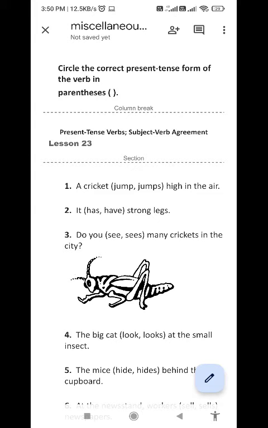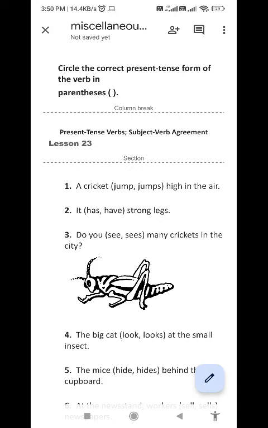So today we will discuss the homework that I had sent you. Let us discuss the homework. It is written: circle the correct present tense from the verb in parenthesis. Parenthesis means bracket. So you have to choose the correct form of verb in present tense. See, it is written that